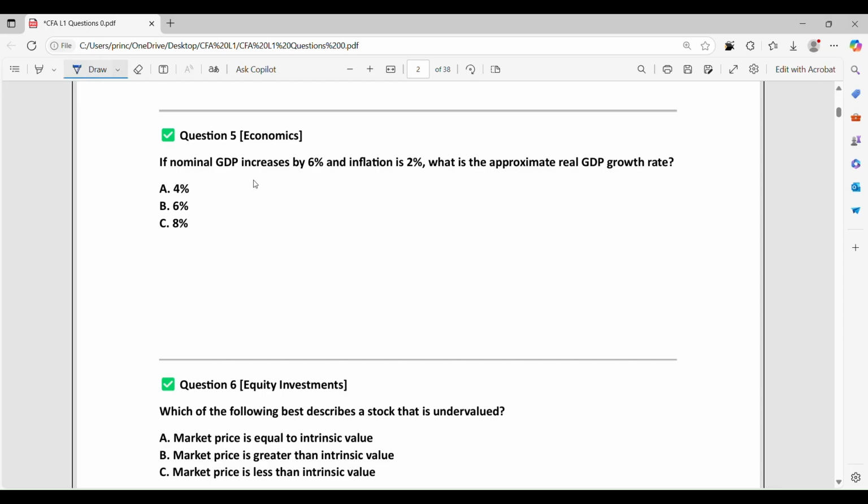If nominal GDP increased by 6% and inflation is 2%, what is the approximate real GDP growth rate? To find out, real equals nominal minus inflation. Therefore the answer is 6 minus 2 equals 4. A.